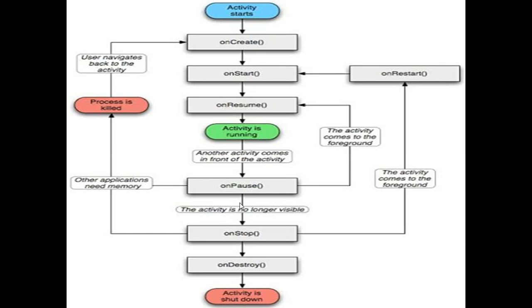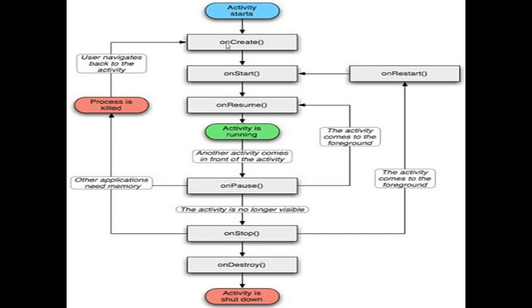After onStop, there are two paths going out. In the first case, another application needs memory, so the process is killed. If the user comes back to that state, the user navigates back to the activity and starts from the onCreate state.